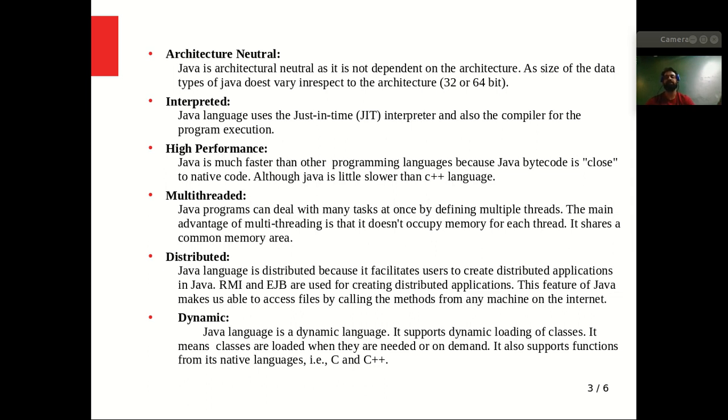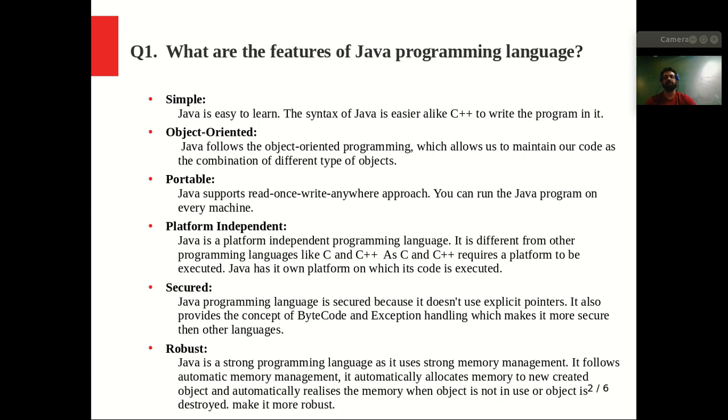The next important point is that it is dynamic in nature. So what do we mean by dynamic? Dynamic means it will be used when it is required at runtime. Java is a dynamic language. It supports dynamic loading of classes. It means that a class can be loaded whenever it is required, right? It will not get loaded at the very start, so we can choose which class gets loaded whenever it is required at runtime. So classes are loaded whenever they are needed, or on demand. It also supports functions from native languages like C and C++, right? So these are some of the important features of the Java programming language.